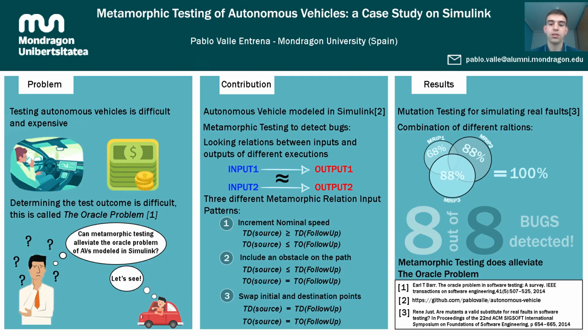As for the results, the first metamorphic relation input pattern gets a score of 68%, and the second and the third ones get a score of 88%. The results show that by combining several metamorphic relation input patterns, we could detect 8 out of 8 mutants. So this suggests that metamorphic testing alleviates the Oracle problem of autonomous vehicles modeled in Simulink. And that's all. Thank you.